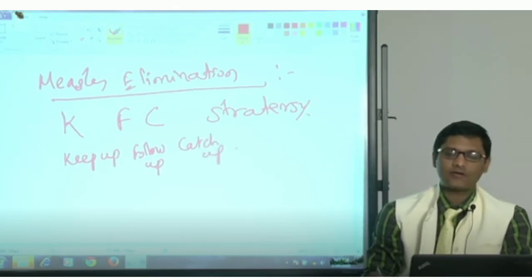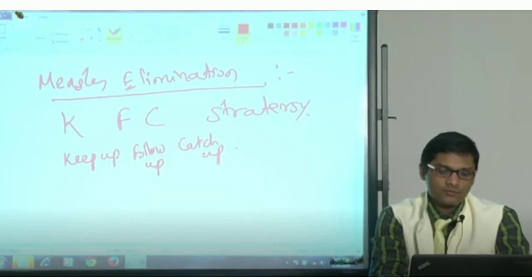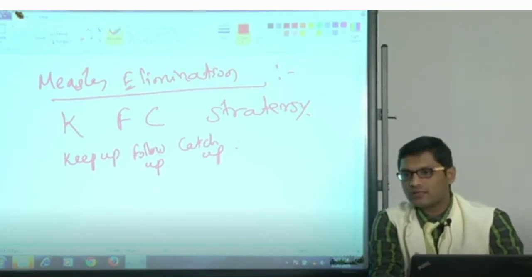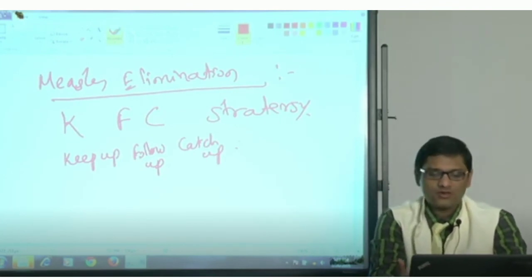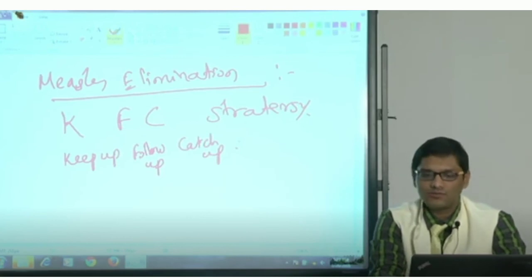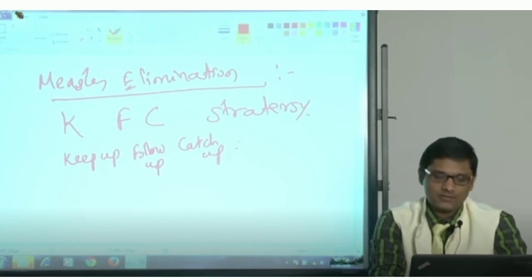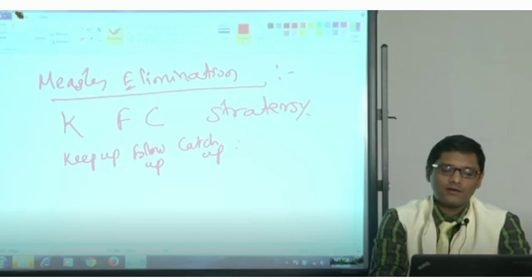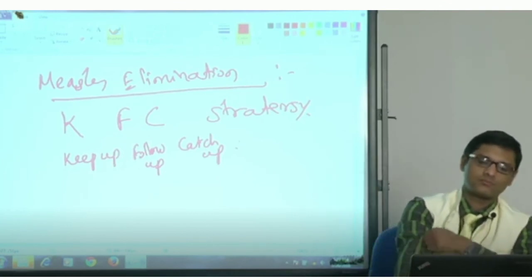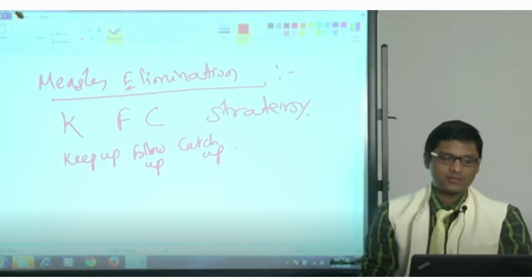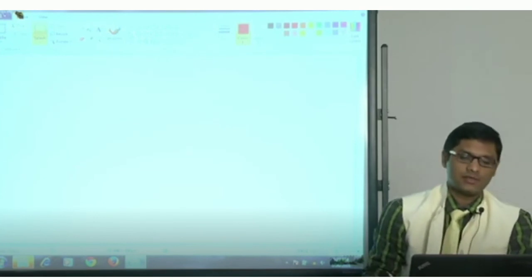Catch up the unvaccinated individual, keep up the immunization program. So like that, this strategy is followed for measles elimination: keep up, follow up and catch up.